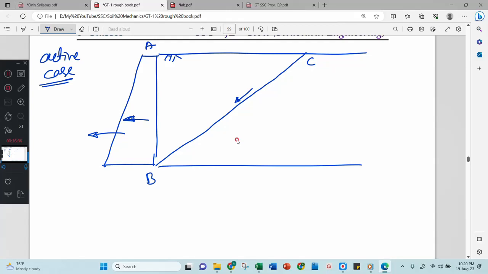When it slides down, the reaction will be in the upward direction, and the friction will be upward, if any. In the active earth pressure case, this failure angle alpha is always 45 plus phi by 2.